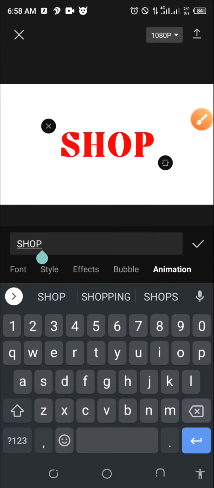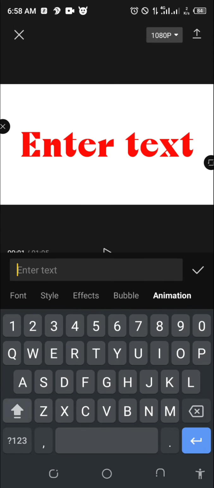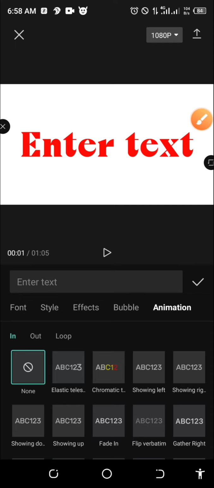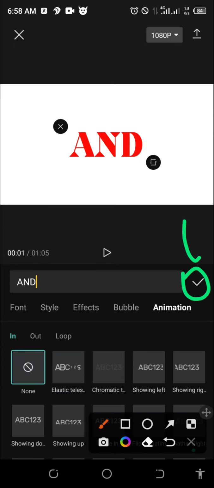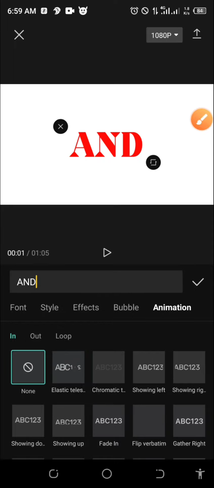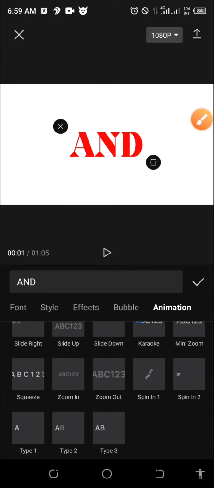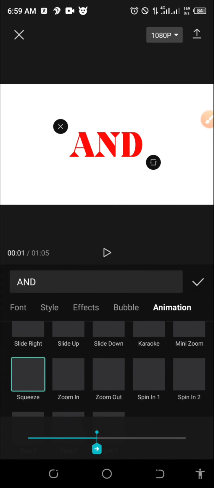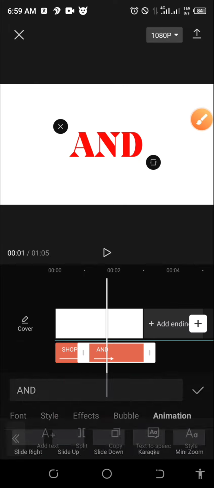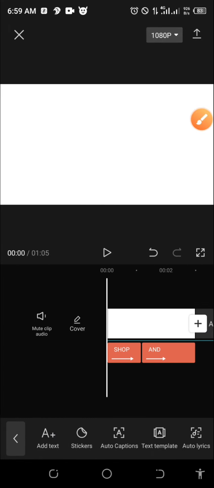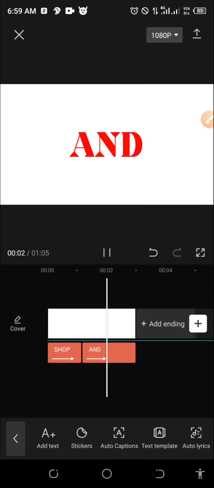I will come here and delete it. I will now write and. I will capitalize and. Sorry. Let me remove this ruler. I will write and. Are you seeing it? Then I will click OK. But because I want to add the animation directly, I don't have to click OK. I will just go under animation and scroll down and click on squeeze. Are you seeing it? Then I will now click OK finally. So now I have my second text. Let's play it and see. Shop and win.